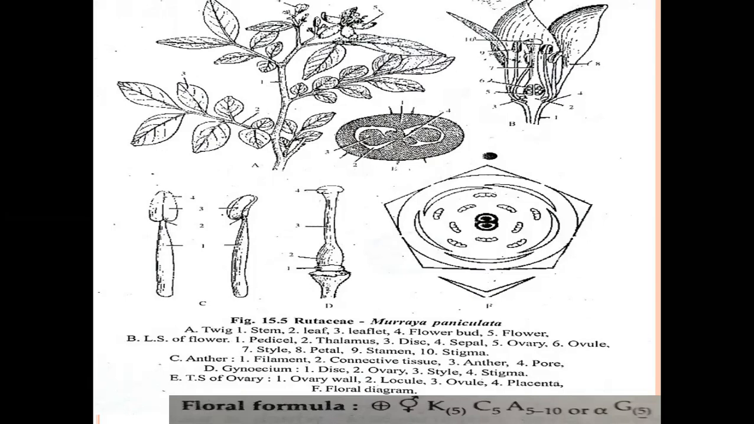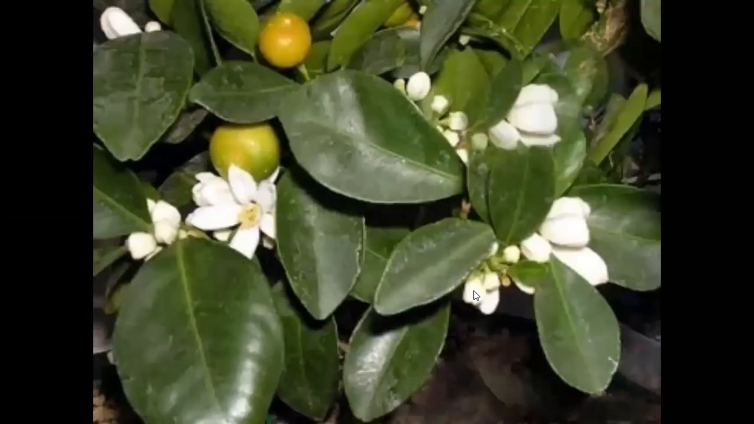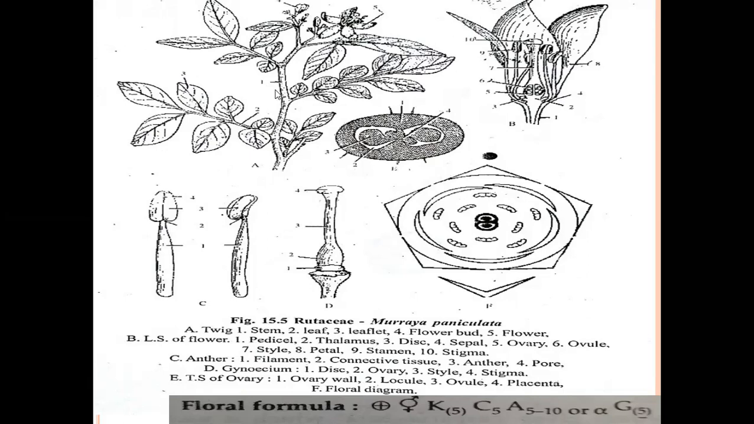The next point is fruit. The fruits of this family are mainly Hesperidium in the citrus species. These fruits are called Hesperidium fruits. Hesperidium fruits are present in the citrus species. In Murraya koenigii, berry fruits are present. In the Ruta genus, schizocarpic fruits are present. Now coming to the seeds.